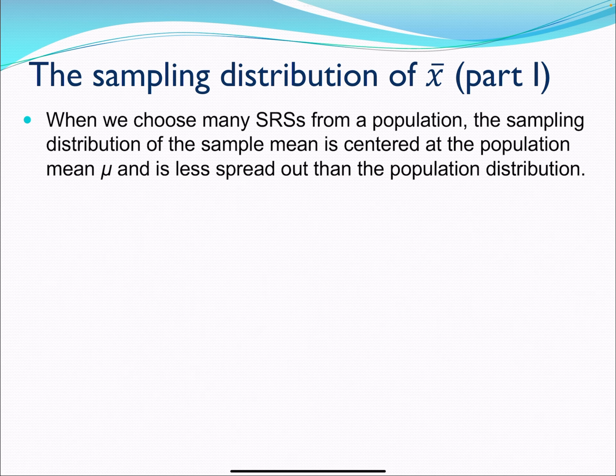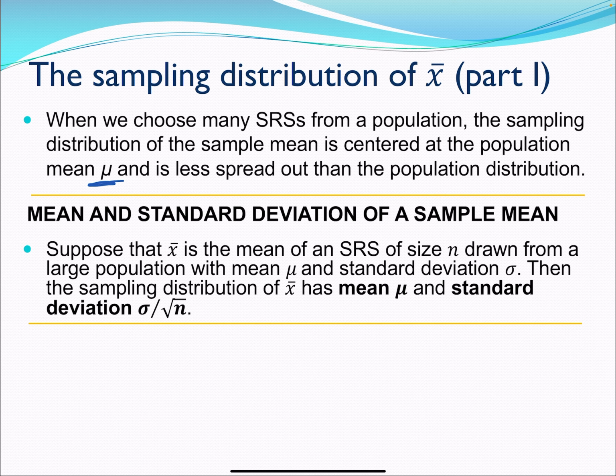So when we choose many simple random samples from the population, the sampling distribution of the sample mean is centered at the population mean and is less spread out than the population distribution, meaning it has less variance. So its standard deviation is less. How do we calculate its standard deviation?